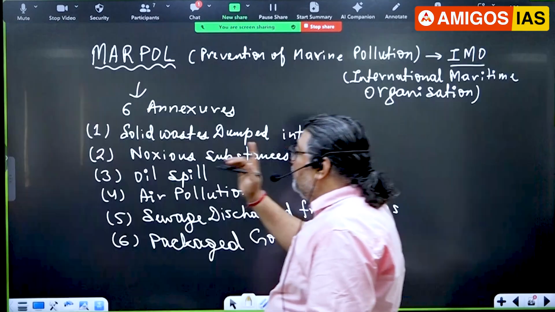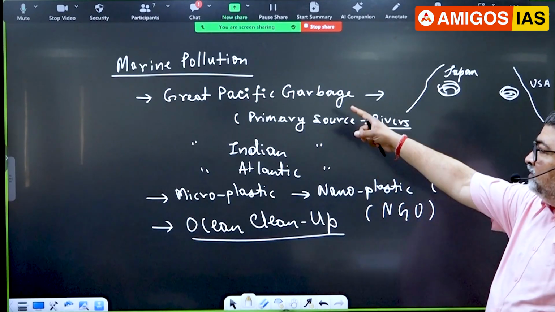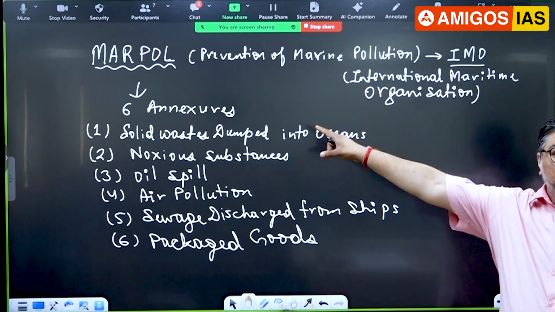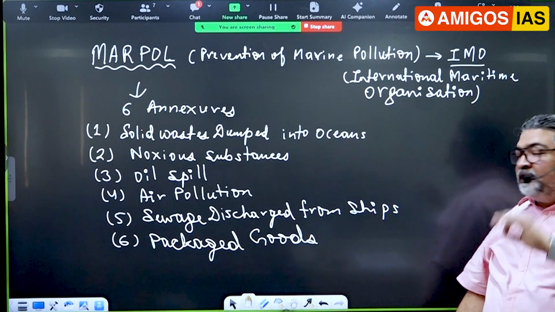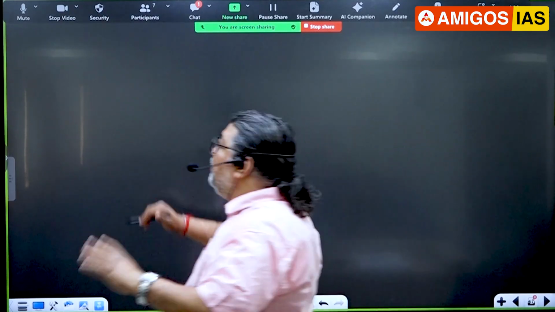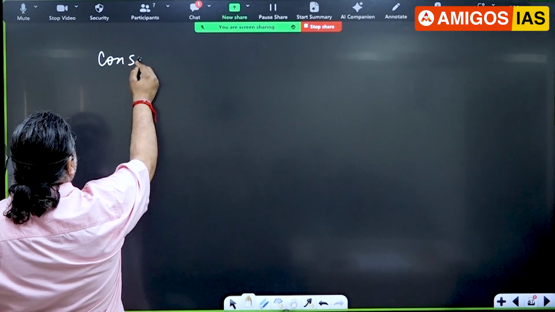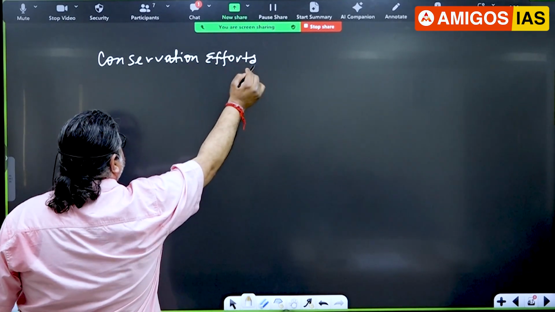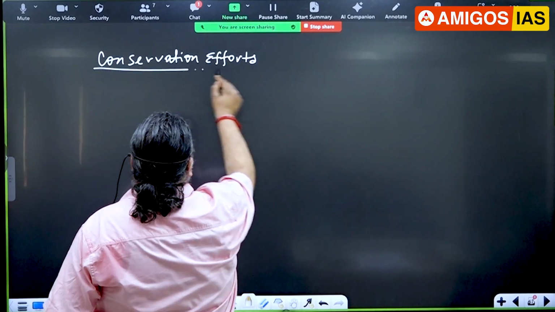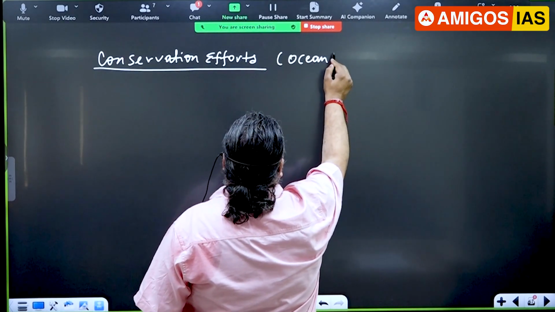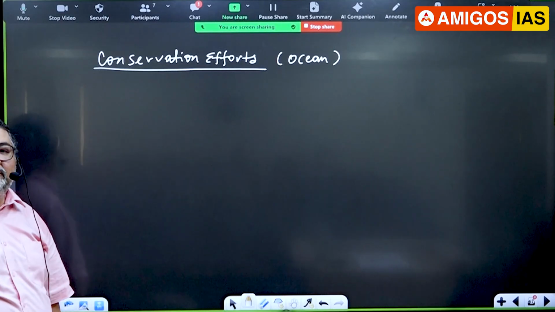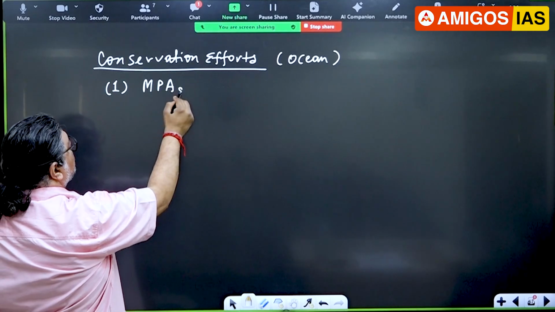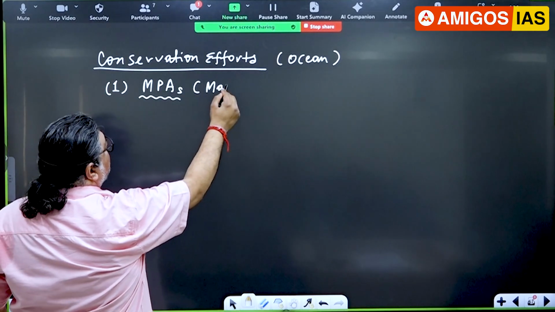Now let's look at here. What do you have to read about? I'll again go back to this. Marine pollution, this is one area. What is the second thing here? The convention, right? That you focus on. Now let me come to this one. If you look at conservation efforts, now let me highlight the topics here. The first thing which comes here, it was in PIB also.